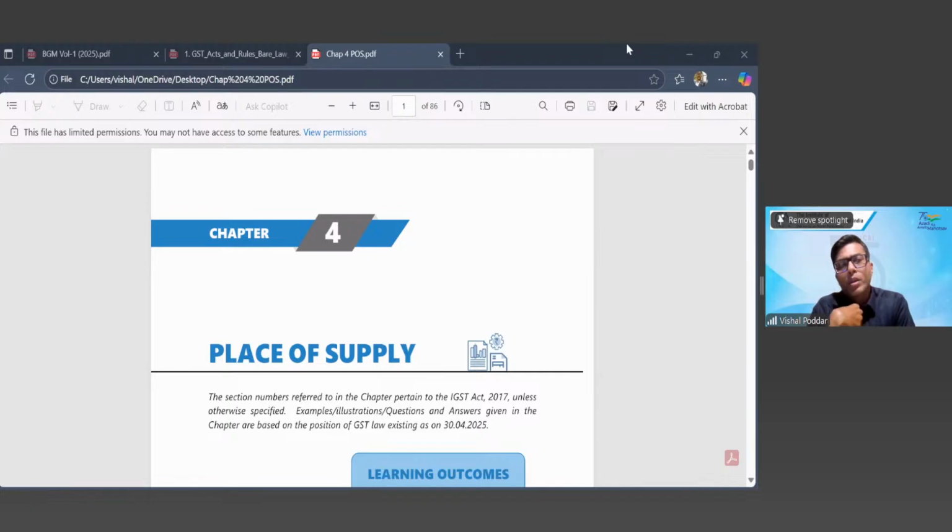This 20 rupees is kept with him as input tax credit, which he can set off. Since you are income tax students, you know the meaning of set off; that is for losses. Here it is for the input tax. So this 20 rupees, he will set off, he will subtract.